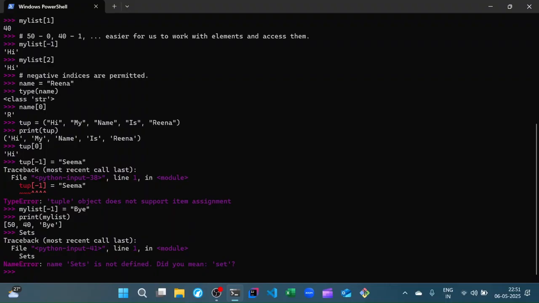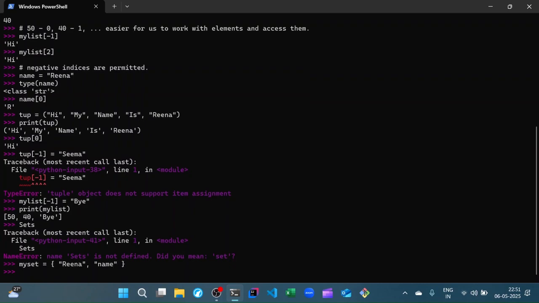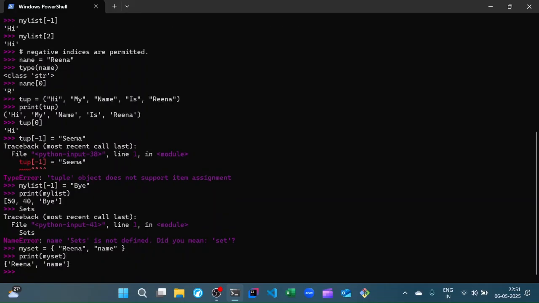So whatever you enter in a set, for example, I enter Reena, name, whatever you enter in my set, it is not guaranteed that these things will appear. In this case, we have it. That is, these names do appear in the order that we entered it, but that is not guaranteed in a set, right?